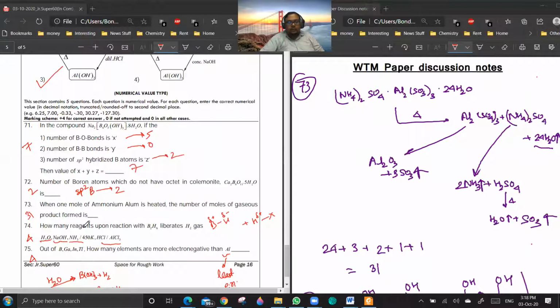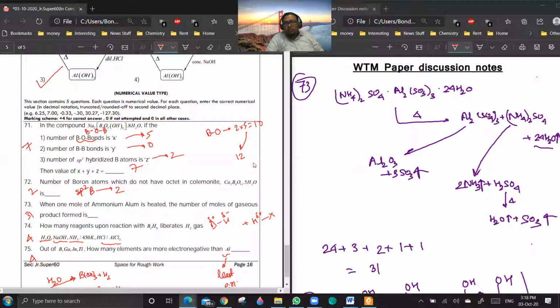71 to 75. What are the doubts? Sir, 71. Okay, in 71, it should be BOB bonds. Sir, if we take BO bonds, it will be 12 and the answer will be different, 14. No, sir, as per the question. If you're taking BO bonds, then the number of BO bonds will be 2 into 5, 10. So as per that, the answer will become 12. Right? BO bonds will be 12, no, sir.